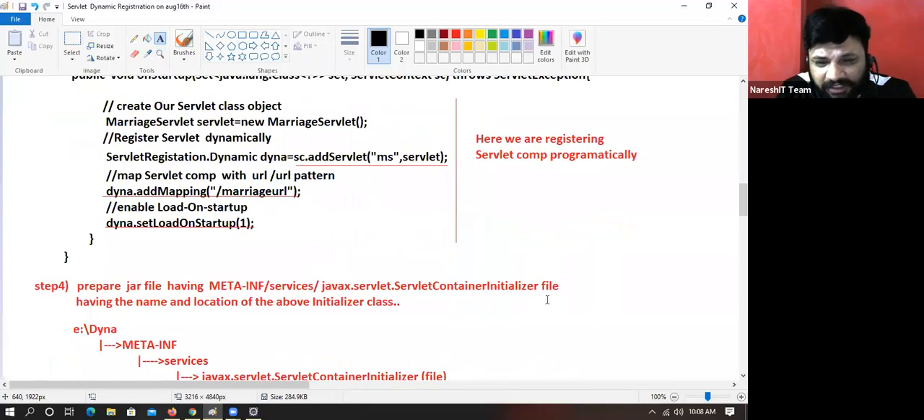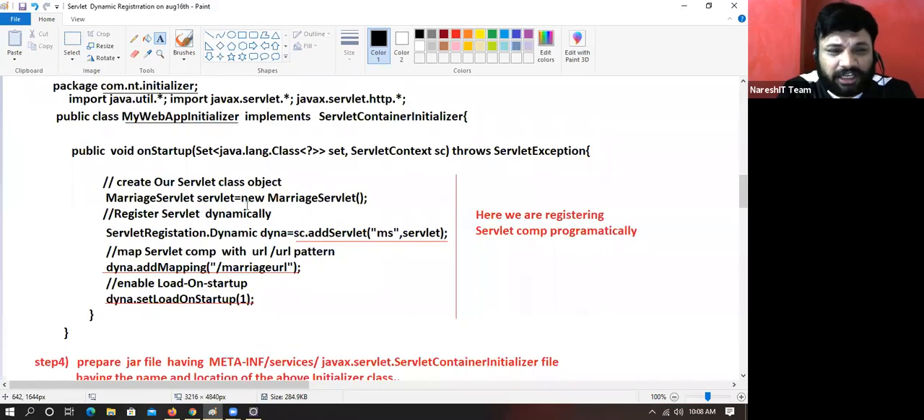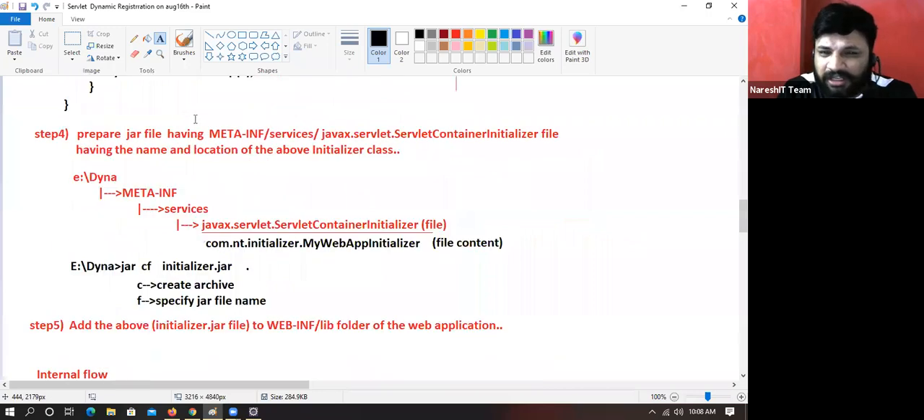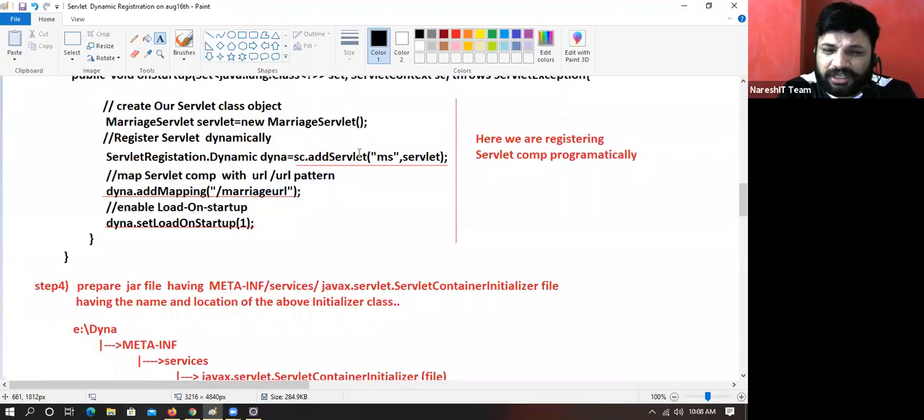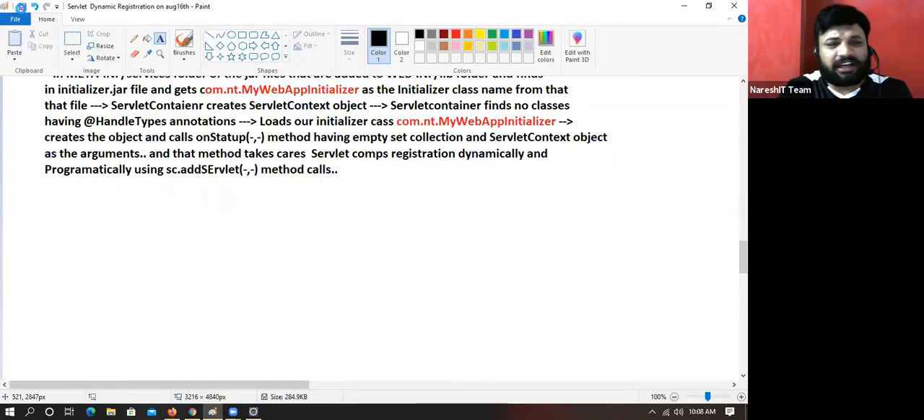Leave it. Okay, and having servlet context object as the argument. Second argument is servlet context object. Fine. Anyhow, this method is taking care of what? Creating our servlet class object and registering with servlet container by calling addServlet method, or not?